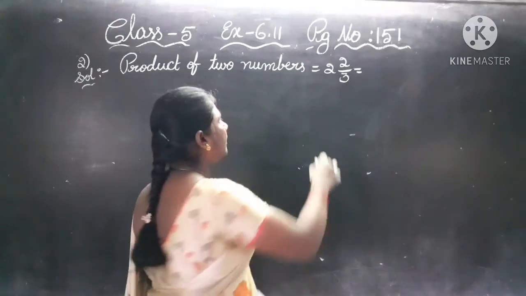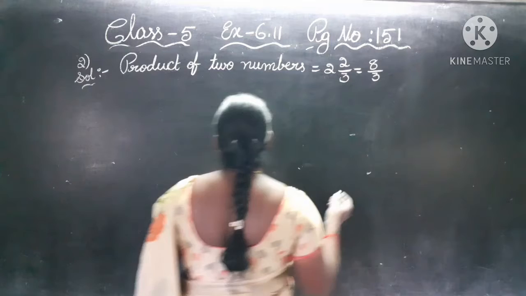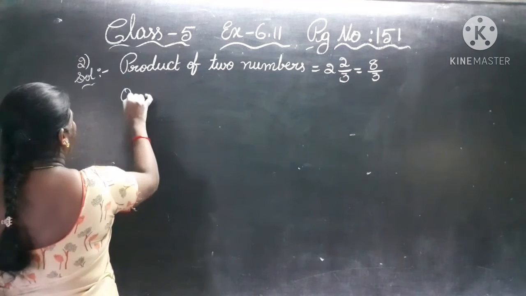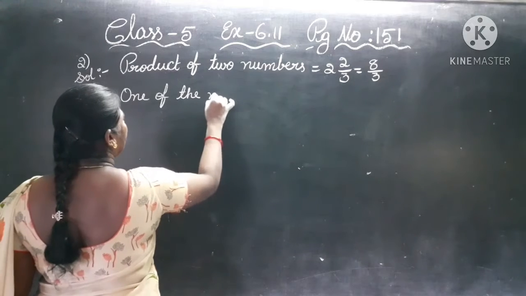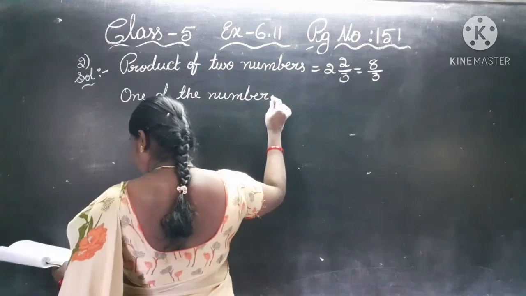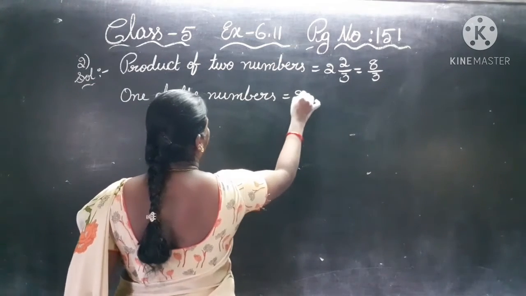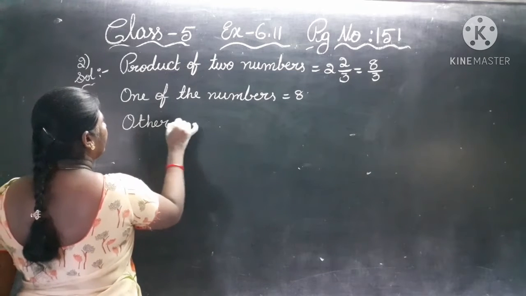Change into improper. 3 twos are 6, 6 plus 2, 8 by 3. One of the numbers is equal to 8. So we have to find the other number.